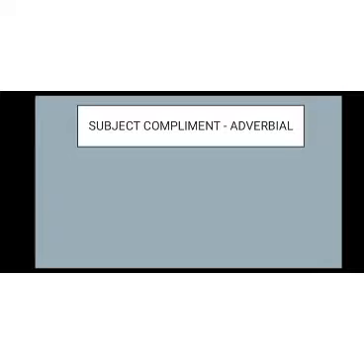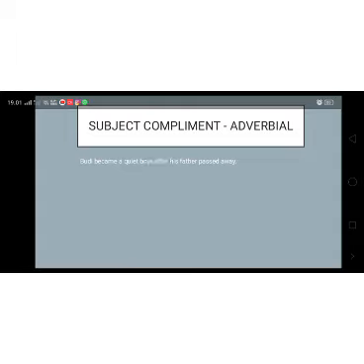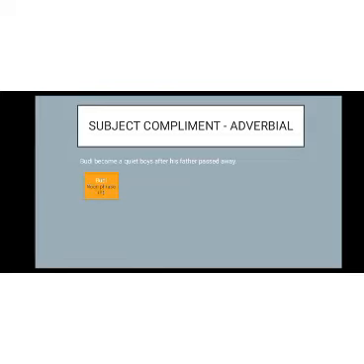So the first example is Budi became a quiet boy after his father passed away. Budi here stands for the noun phrase or subject. Became is for the verb. A quiet boy is the subject complement. And after his father passed away is the adverbial.